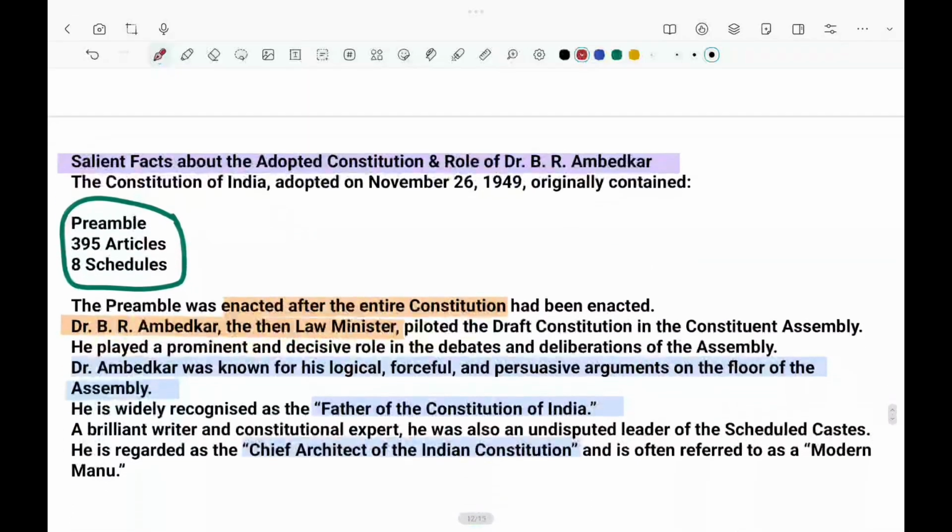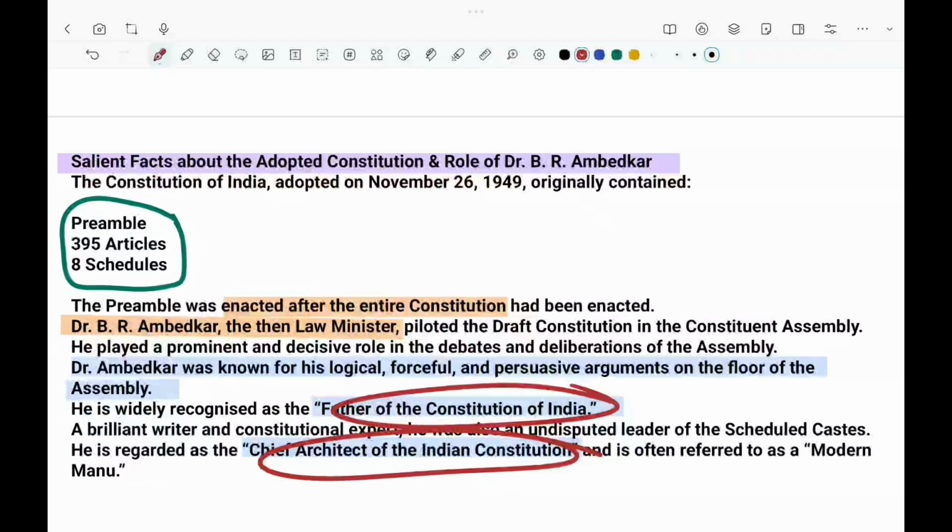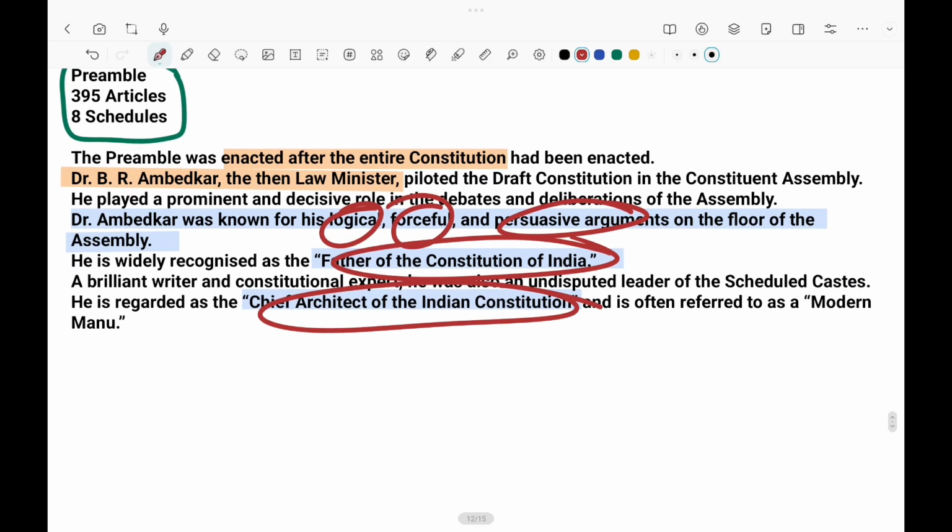Next, the salient features and facts about the adopted constitution, and the role of Dr. B.R. Ambedkar, who the person is and why he plays such an important role. He is the father of the Indian Constitution and the chief architect of the Indian Constitution, and he used to make very logical, forceful and persevering arguments in the assembly. Once he talked, the other persons didn't raise any voices, because he used to make so many good points in those sessions.